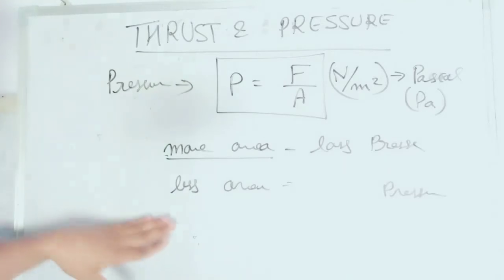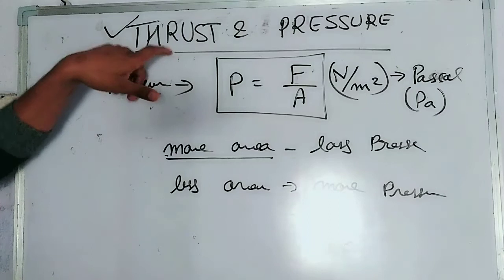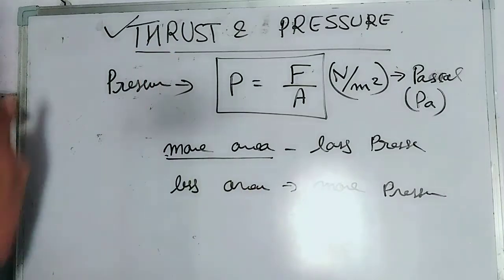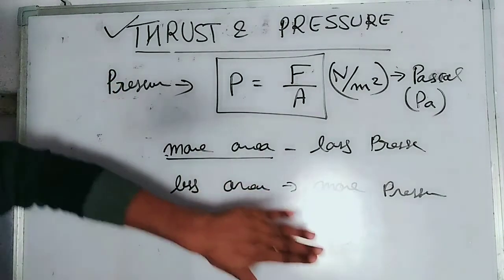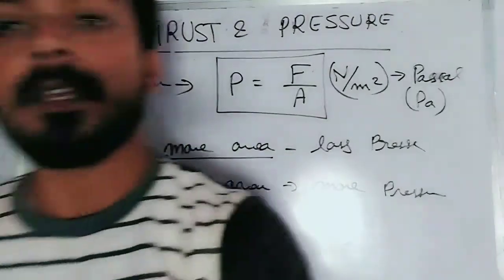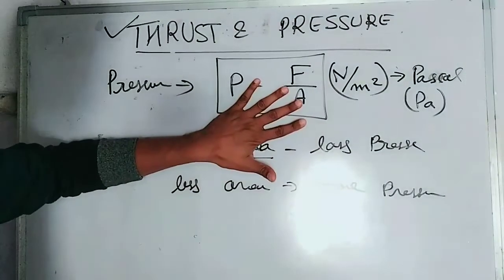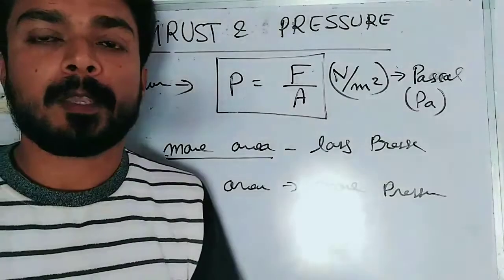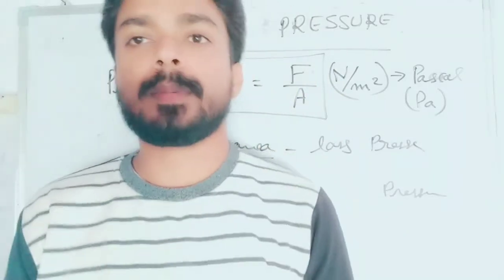Again, there is one more term, that is thrust. What is thrust, students? Whenever you apply a force on any surface, just like you are applying force on this body, on this board, on the earth's surface, on your bike, there are so many directions and types of application of force.